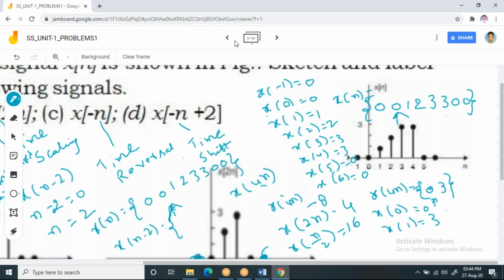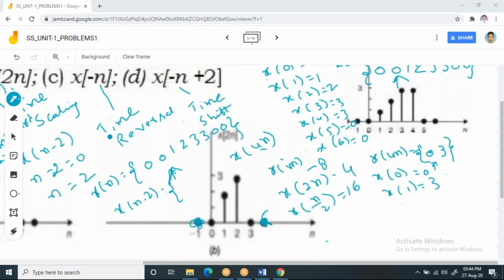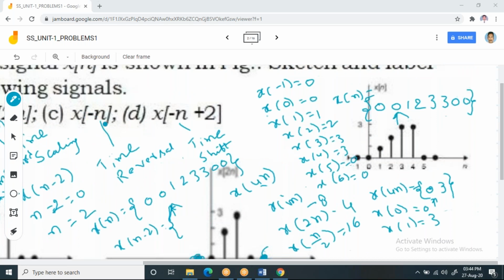I'm going to discuss the next bit. Now coming to the third bit, which is x of minus n. Now x of minus n is nothing but the time reversal. That means you have to take the mirror image of your x of n. Take the mirror image of x of n, that becomes x of minus n. Whatever positive values are there come under the negative side, and whatever negative values are there come under the positive side. This is what time reversal is.